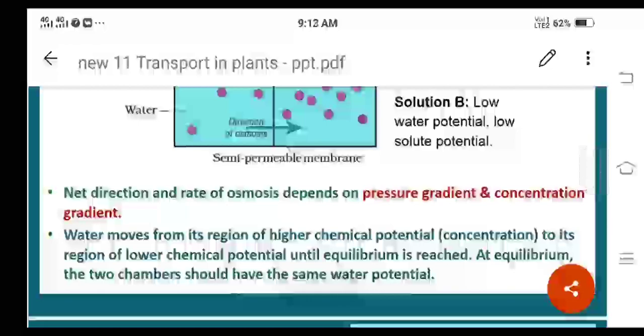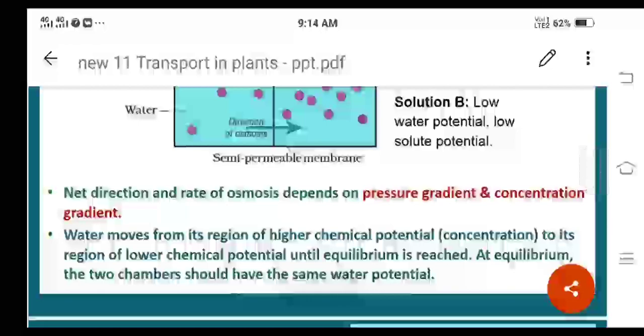When we study this sentence, what will happen here? Water moves from its region of higher chemical potential or concentration to its region of lower chemical potential until equilibrium is reached. At equilibrium, the two chambers should have the same water potential. When the equilibrium is reached, the two chambers show the same water potential, right?